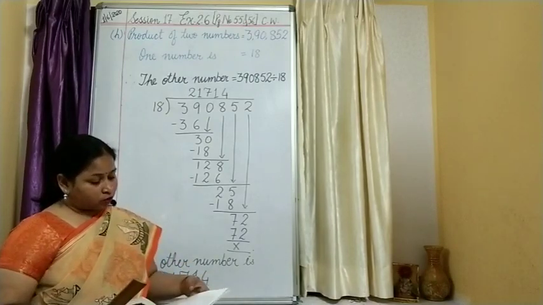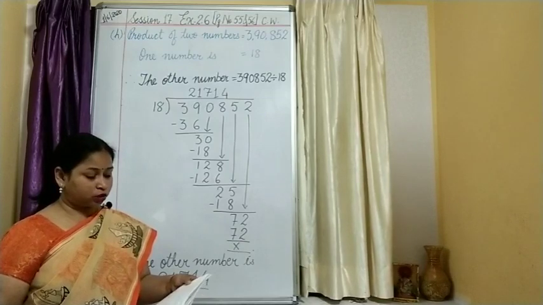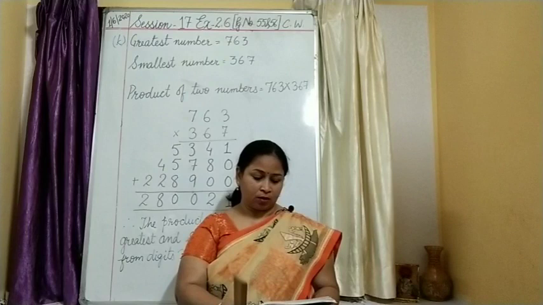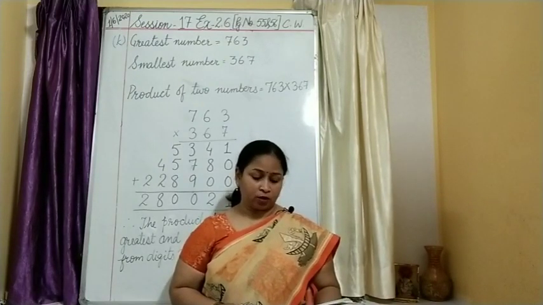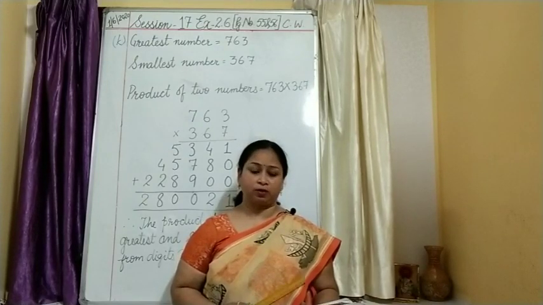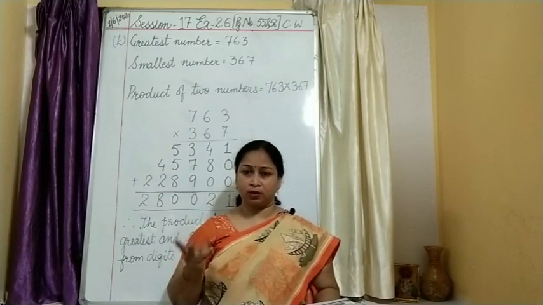So now you are left with one more question, that is question number K. I will be doing it. Children, look at question number K. Find the product of the greatest and the smallest number made from the digits 3, 6, 7. So you are provided with 3 digits, 3, 6 and 7.